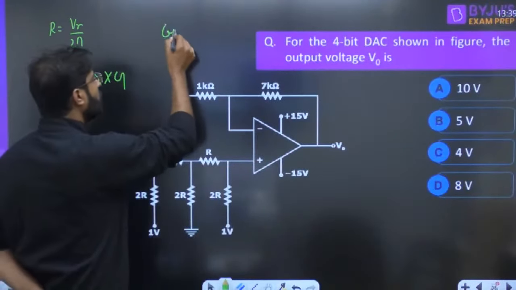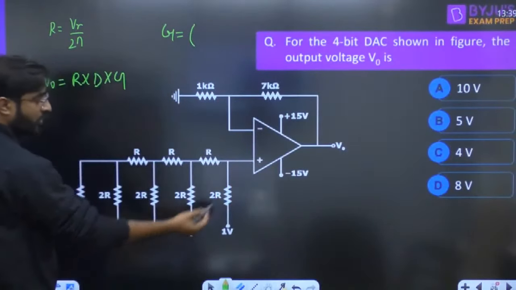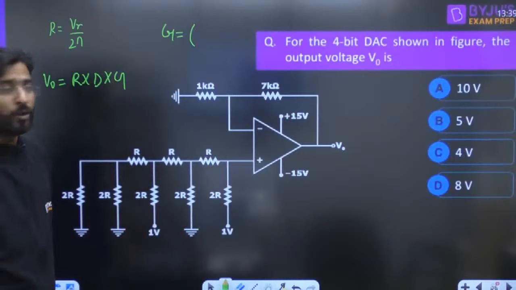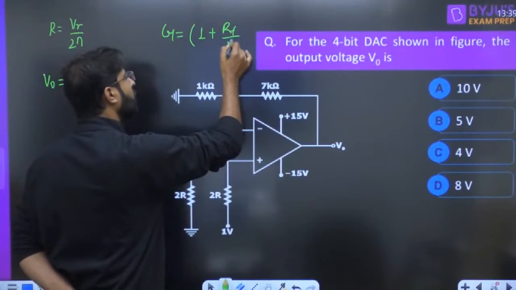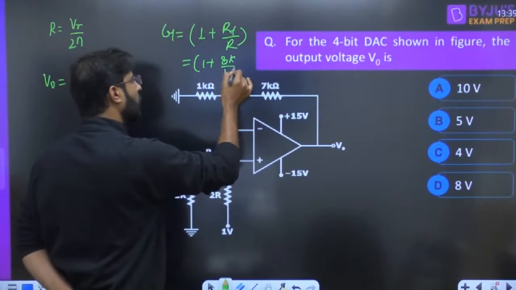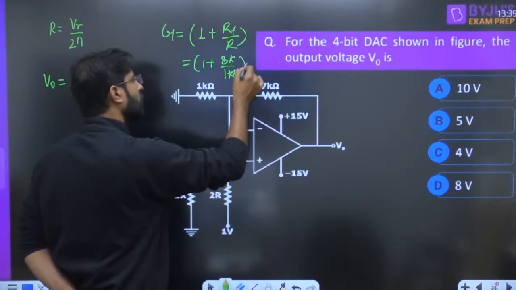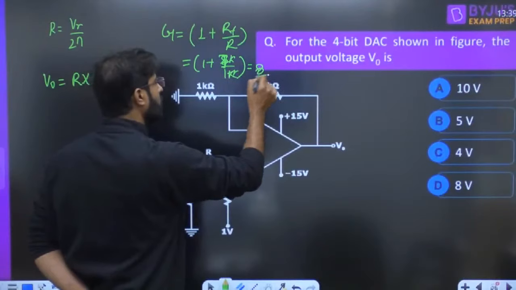Let me find out the gain for this question. The input is connected to the non-inverting terminal, so it's a non-inverting op amp. The gain is 1 plus RF upon R, 1 plus 7K divided by 1K. So the gain is 8.